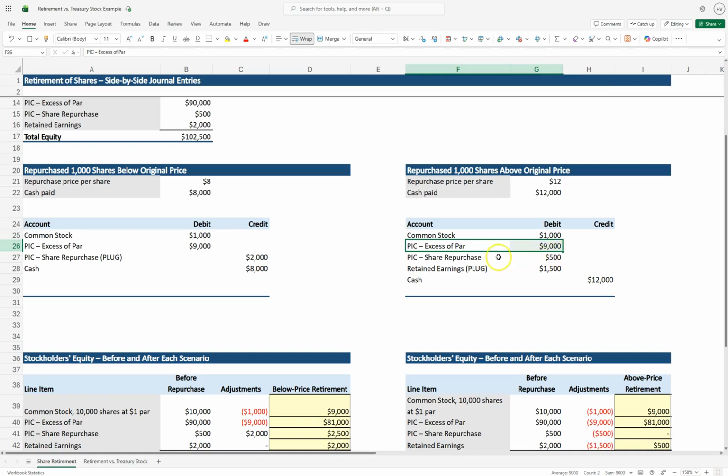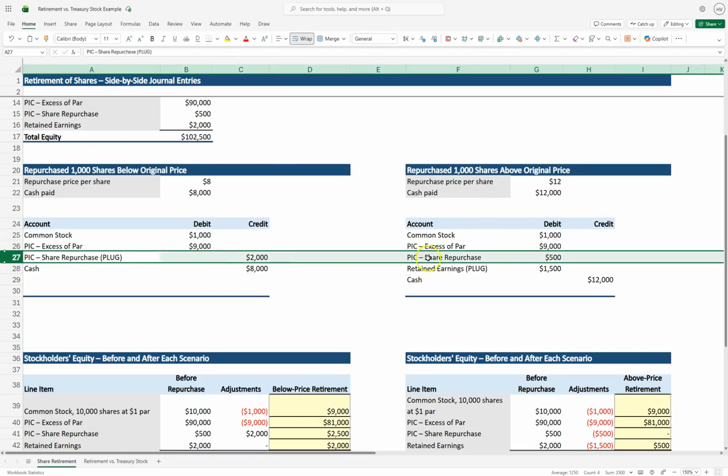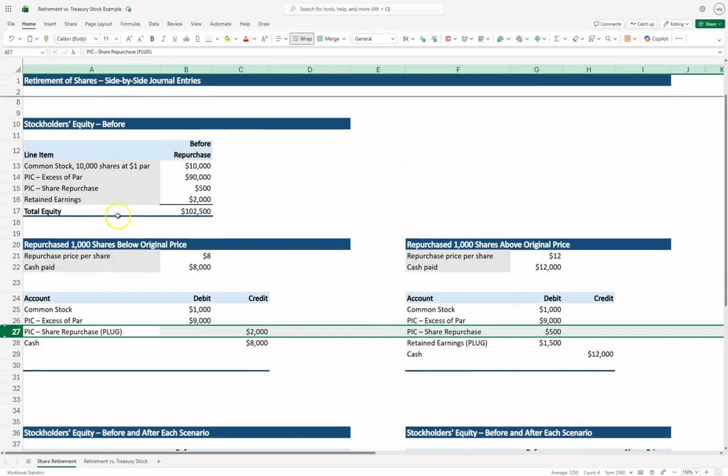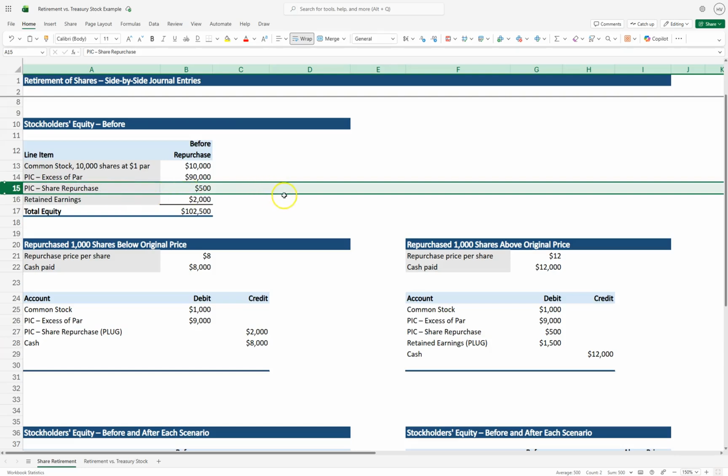Here's where the difference between below and above the original price comes in. When you repurchase the shares above the original price, we are just going to remove the paid in capital share repurchase that is existing on our equity section. Here we can see our equity section, and in row 15, this paid in capital share repurchase, we had a balance of 500.